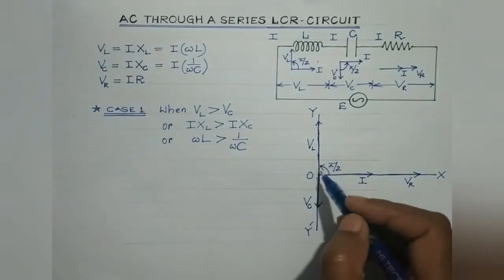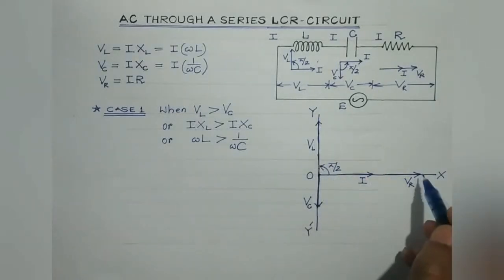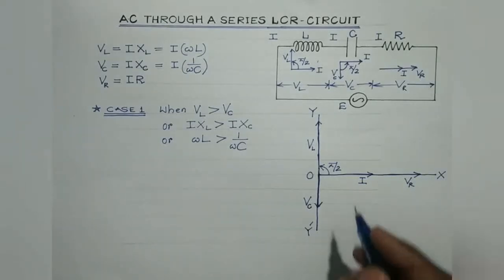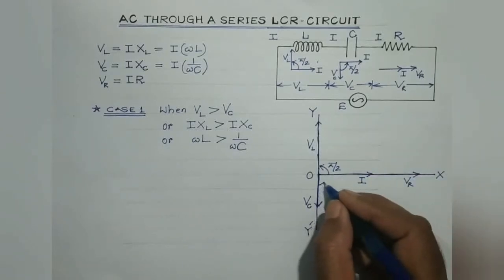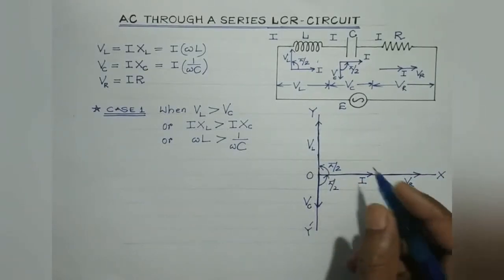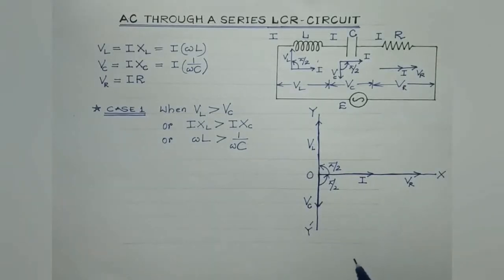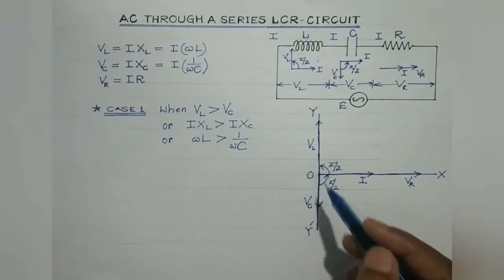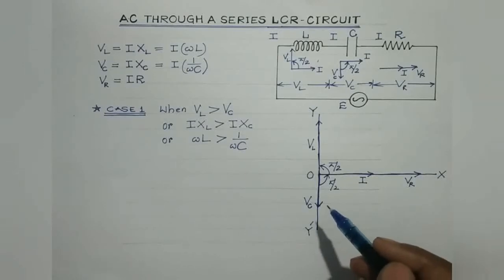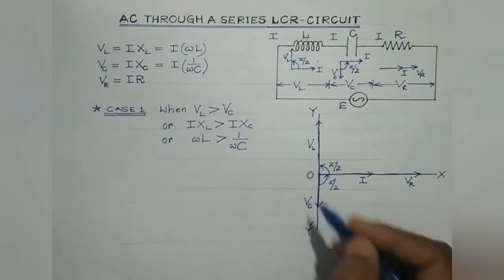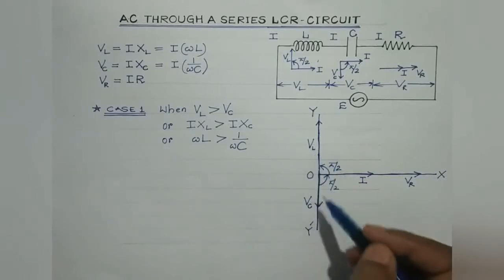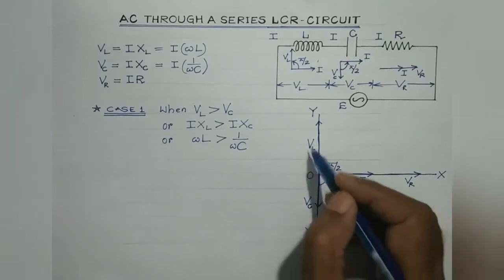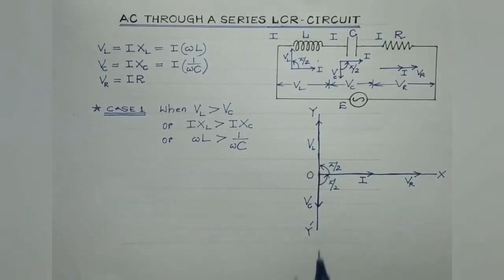Now these are the three phasors, VL, VC and VR. So what will be the resultant of VL and VC? Both are out of phase. The angle between VL and VC is 180 degrees. Whenever the angle between two phasors is 180 degrees, the resultant is given by the difference in the magnitude of these two, isn't it? VL being greater than VC, the resultant of VL and VC would be VL minus VC along OY, right? So its equivalent phasor diagram would be like this.